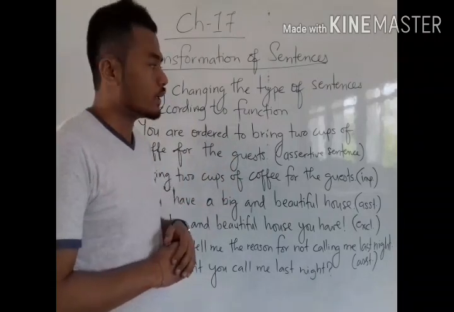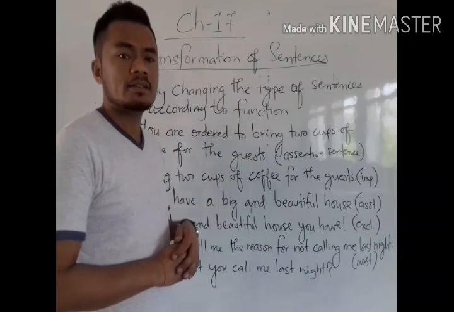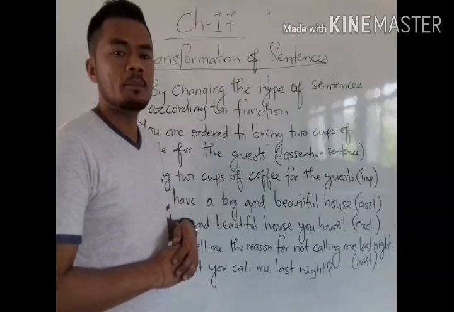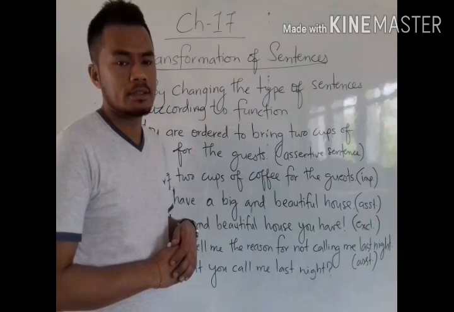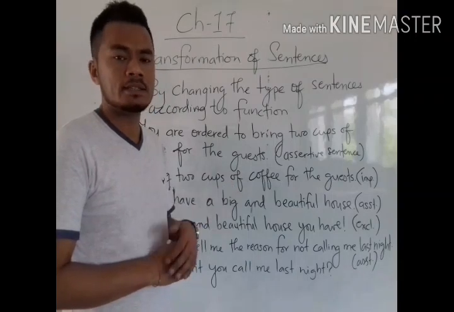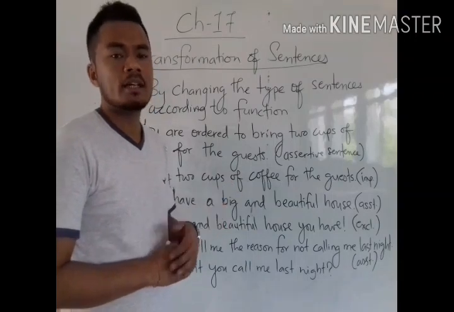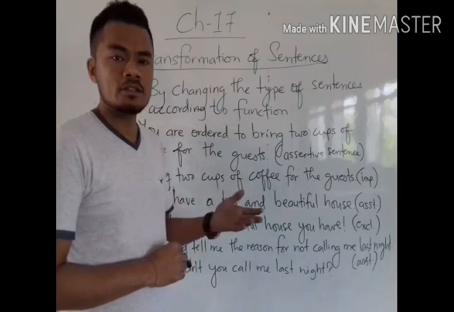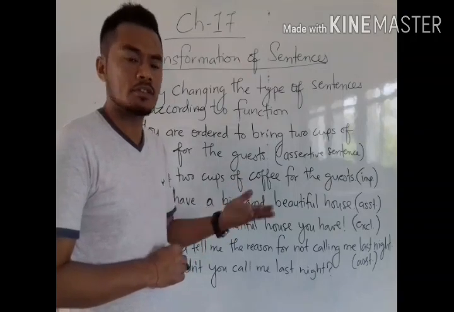So according to function, we have 4 kinds of sentences: assertive, interrogative, imperative and exclamatory sentences. Each kind of sentence expresses different expressions differently.